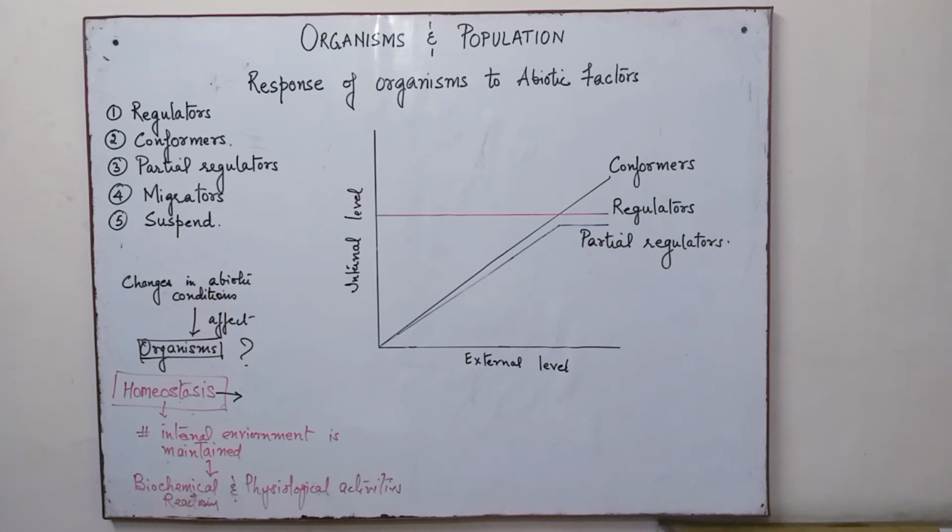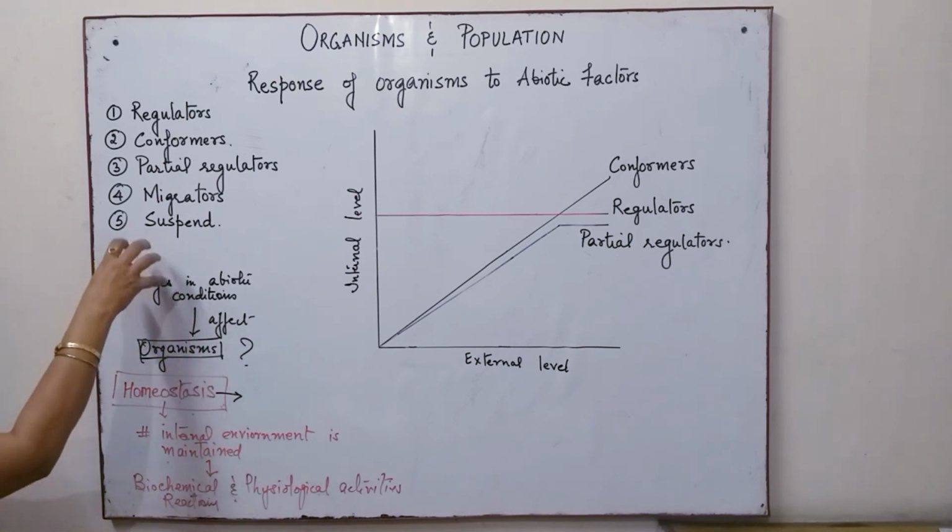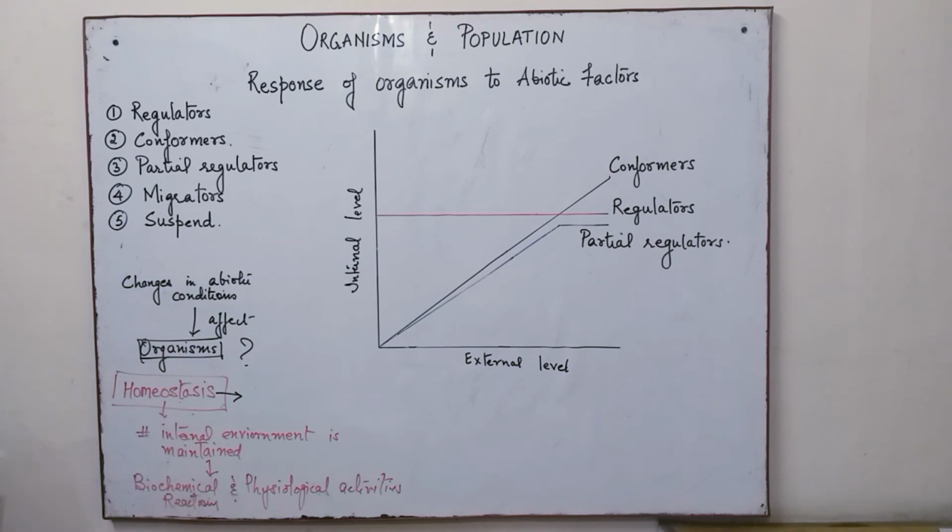When we want to define homeostasis, it is the physiological process by which the organism regulates its internal environment in response to a fluctuating external environment. So homeostasis is one of the important phenomena by which an organism manages itself to survive in changing abiotic conditions.